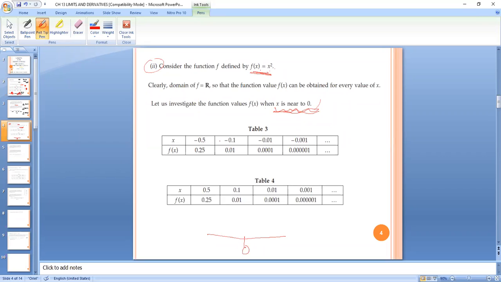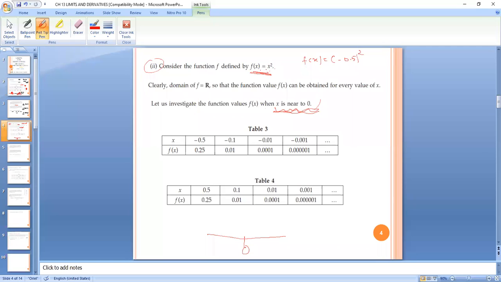That means the values of x are going towards 0. We are taking very small values. Then when x is minus 0.5, f of x is minus 0.5 square, which is 0.25.